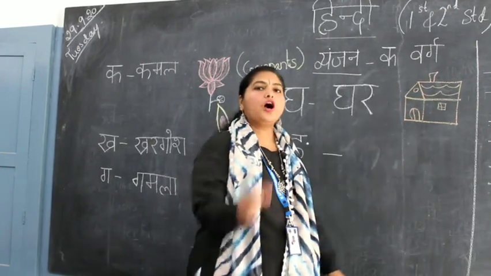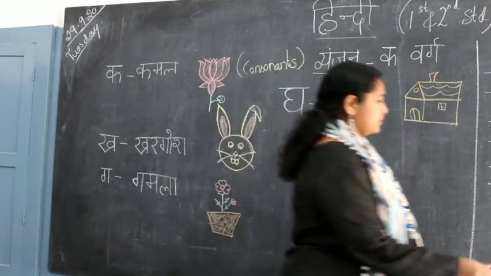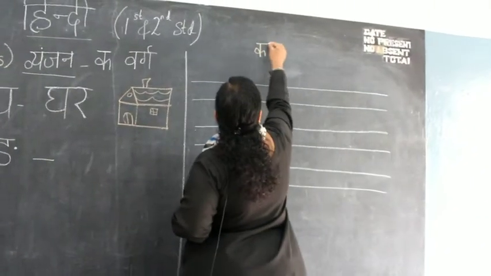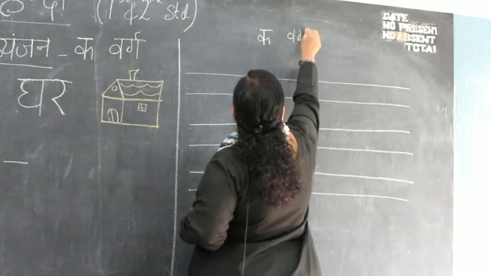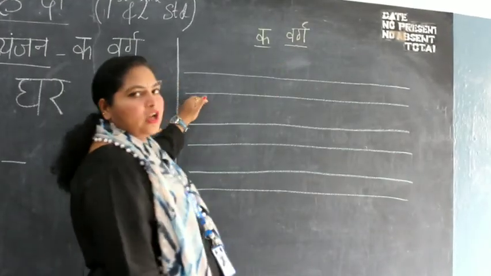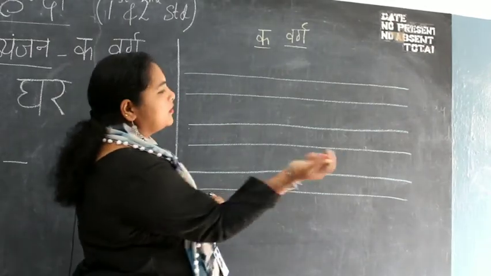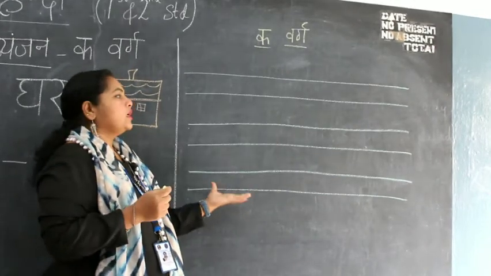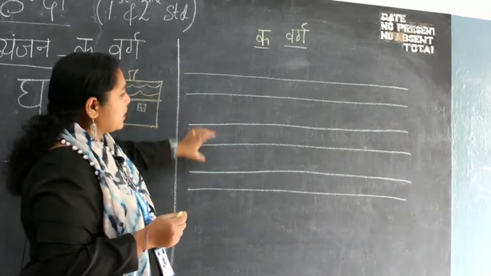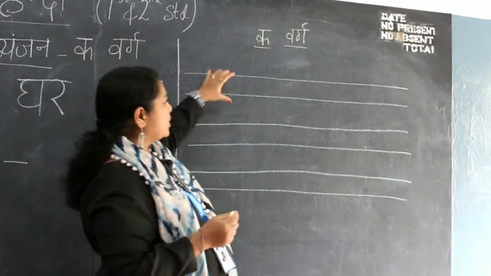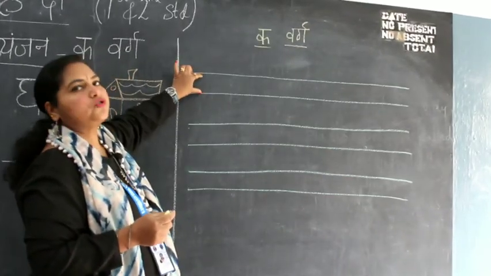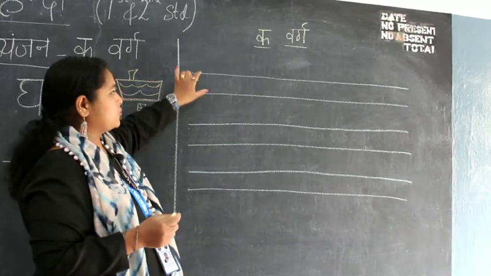Next I'll teach you how to write. This is your ka varg. Now I'll teach you how to write ka, kha, ga, gha, nya in your double line notebook. This is how your book has the lines in it, right? Two lines, then a gap, and then two lines. I want you to write between these two lines.